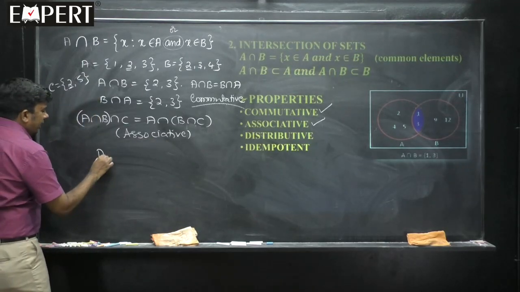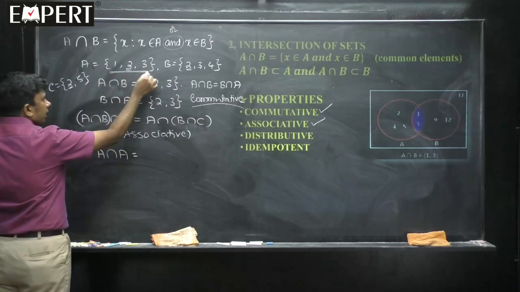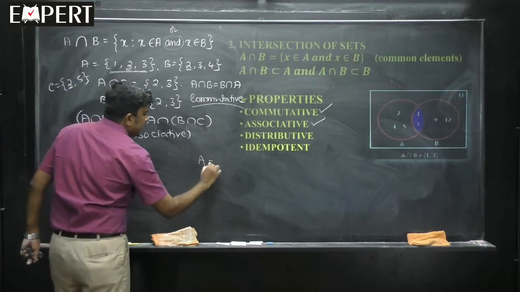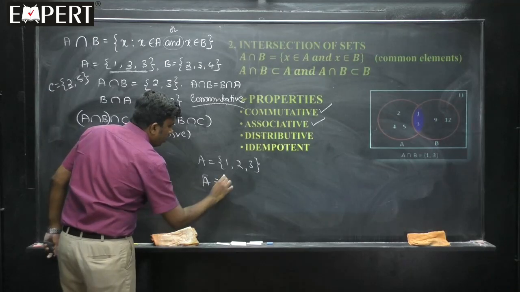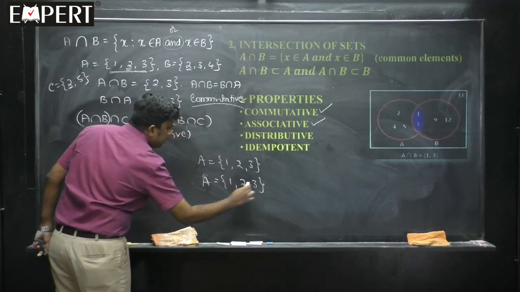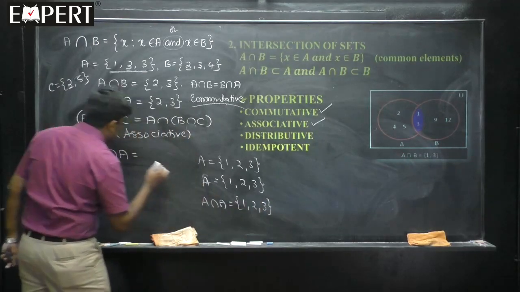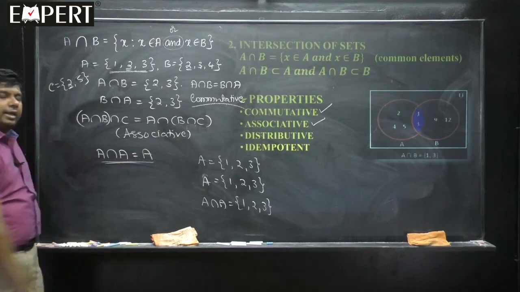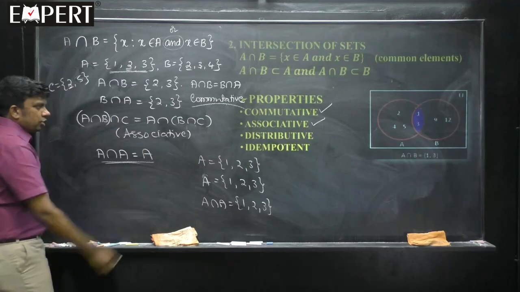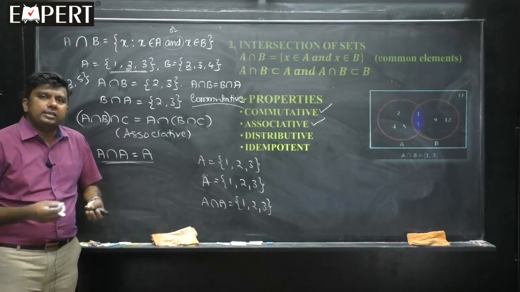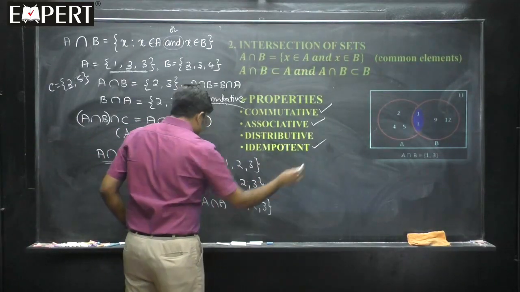Students, A intersection A is what? Elements common to A as well as A. That means the first set is A, 1, 2, 3 and the second set is also A, 1, 2, 3. Now, can you tell me what are the elements common to these 2 sets? The answer is 1, 2, 3. What is 1, 2, 3? 1, 2, 3 itself is A. Therefore, A intersection A is also equal to A. That is called the idempotent law. Last time we saw A union A is A. Now it is understood that A intersection A is also A. So, the idempotent law is also valid with respect to intersection.